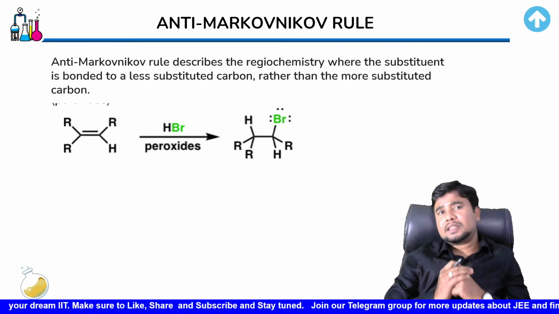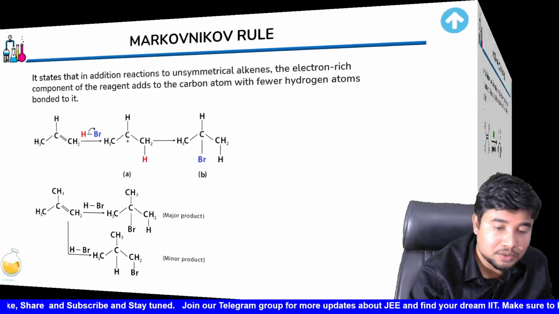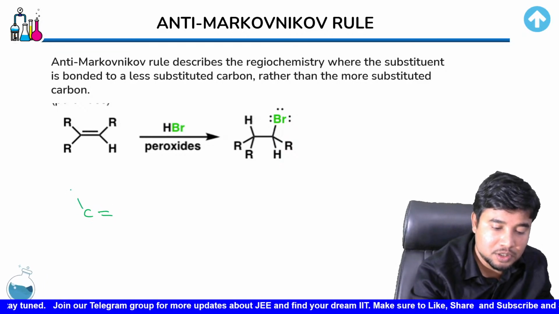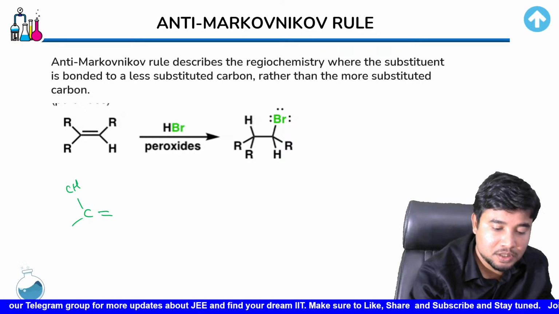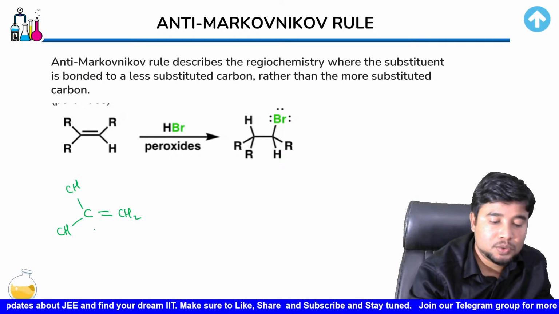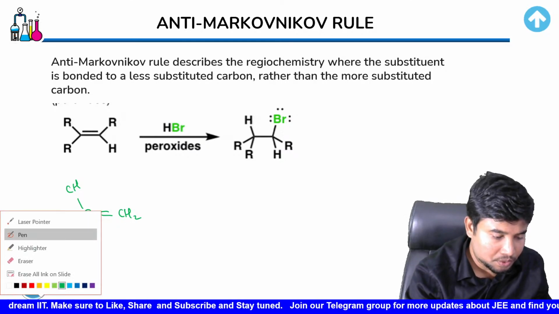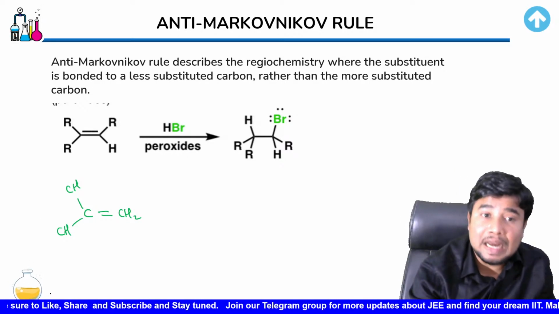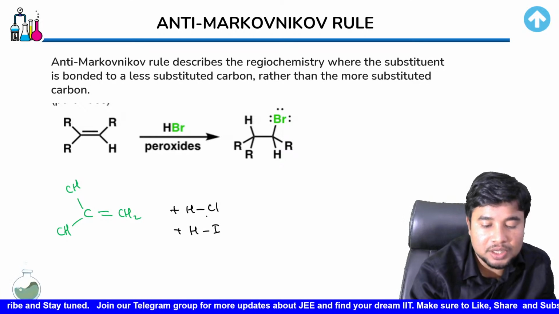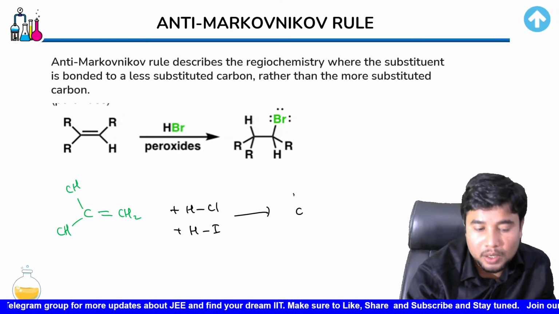But previously, what I've written here is this HBr. Now let us just imagine, children, that instead of HBr, in the same case, with the same molecule, you have this double bond, you have the C, you have the CH3, you have a CH2 over here, you have another CH3. So we have this molecule, and this is again not an issue. Now what would happen here is, if this molecule is reacting with HCl, or with HI, or with any of these, it would always give you the Markovnikov product.